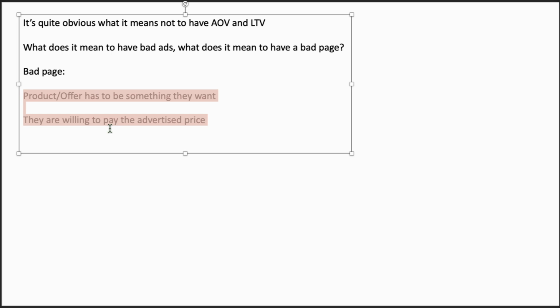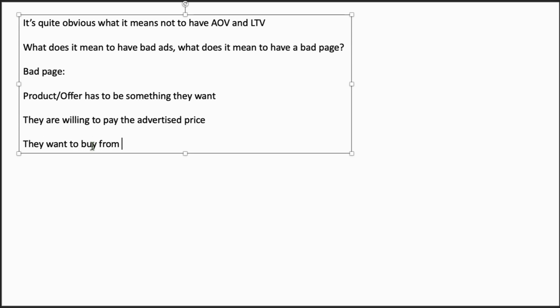There are still reasons why they still won't buy. So the third reason is that they want to buy from us, the seller. Because if they don't want to buy from us, if they despise us, if they hate us, even though the price is right and they want the offer, they won't buy.